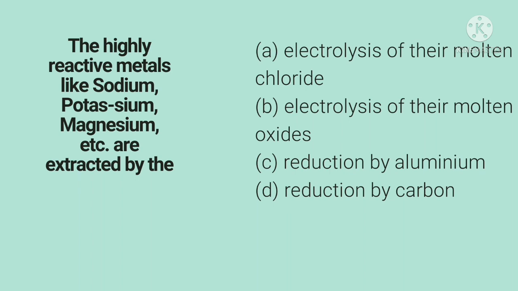Here you have only two options, that is electrolysis of their molten chloride and electrolysis of their molten oxides. The correct answer is option A. Which of the following oxides is amphoteric? Amphoteric means the substance which reacts with both acids as well as bases. So the correct answer is Al2O3, option C.